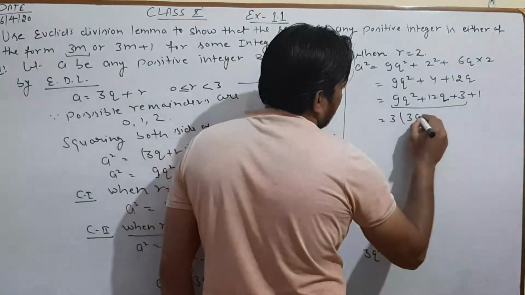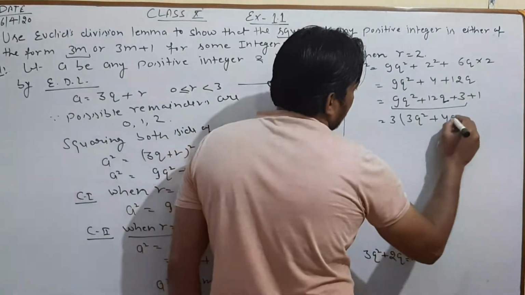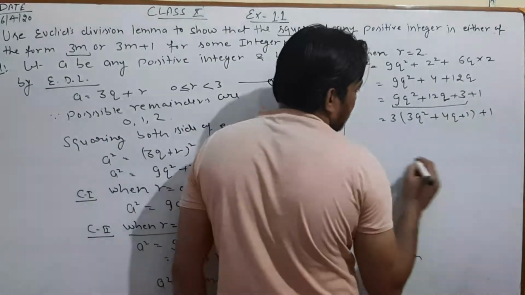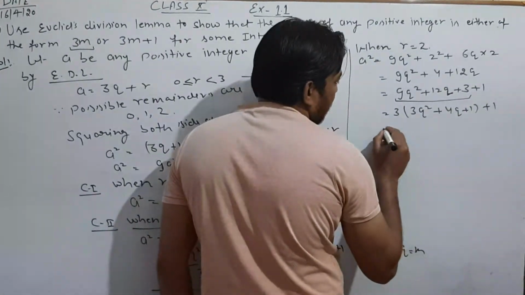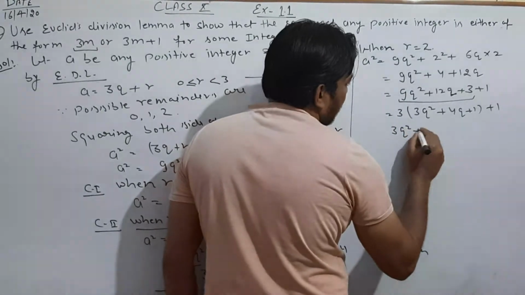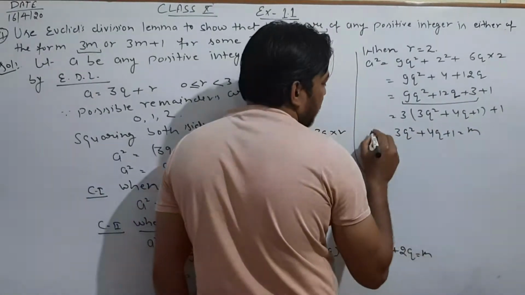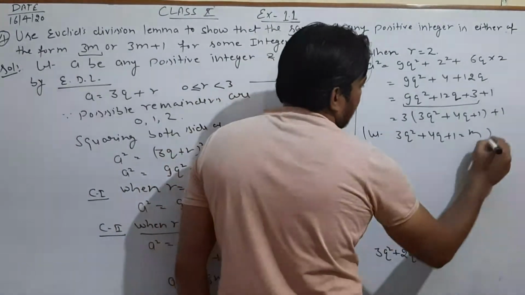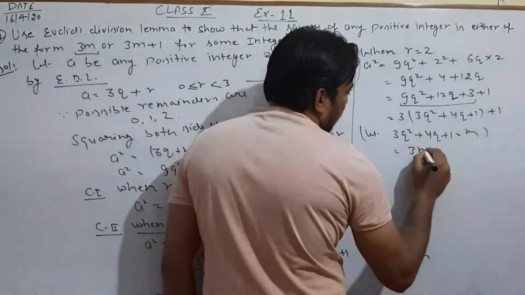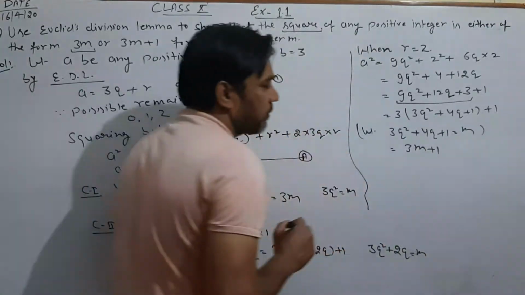What is left? 3 times (3q square plus 4q plus 1) plus 1. And again take 3q square plus 4q plus 1 as m, then it would be of the form 3m plus 1.